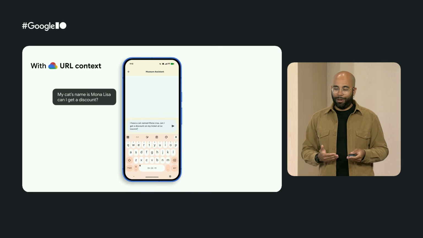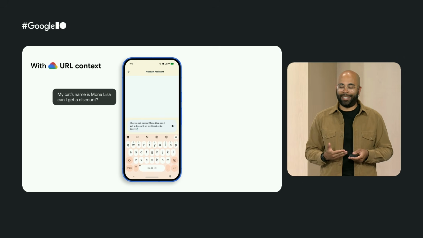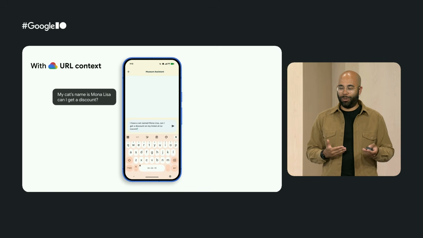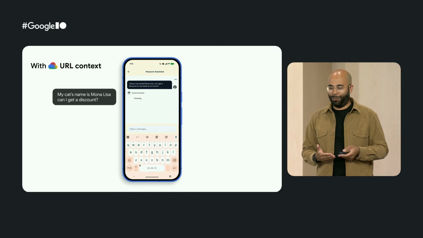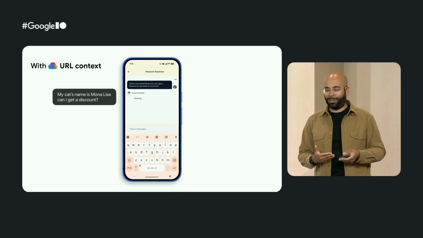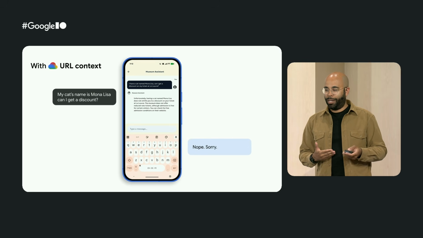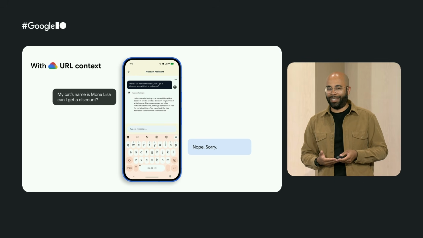And so now, if we ask the chatbot about, for instance, criteria to get discounted tickets, Gemini is going to actually use the content of the FAQ page to answer. So if I ask, for example, whether having a cat named Mona Lisa grants you a discount to get a ticket at Le Louvre, you will see that the chatbot is saying no, and as accurately outlined in the FAQ, that is not enough to get a discount.